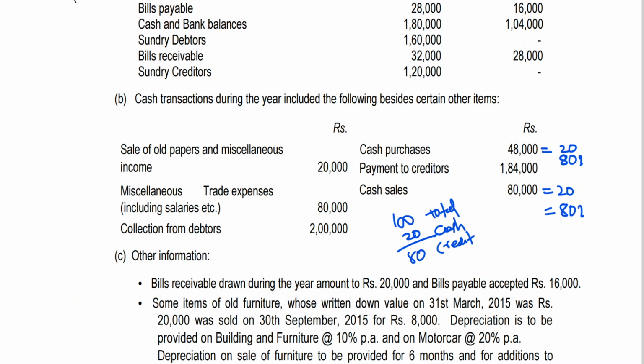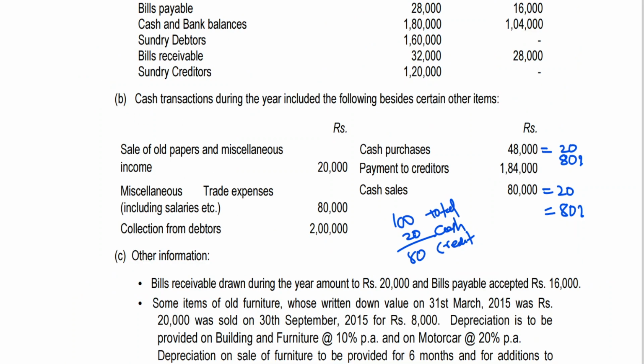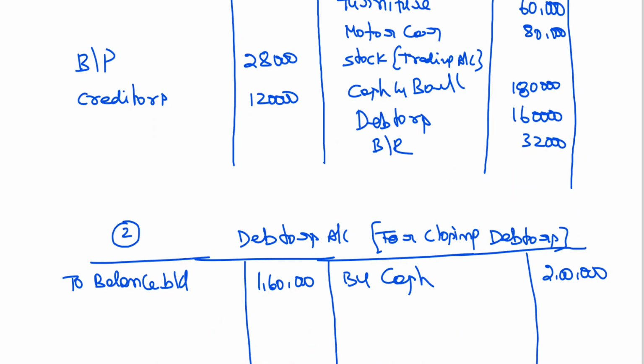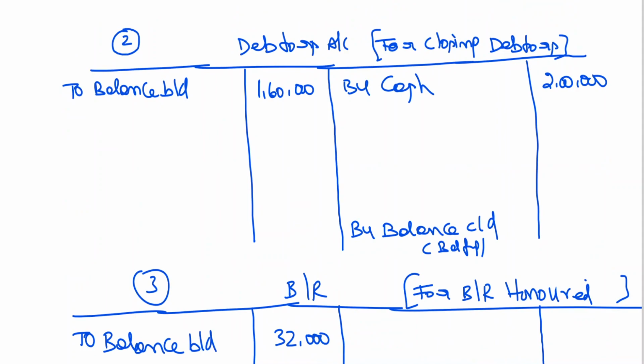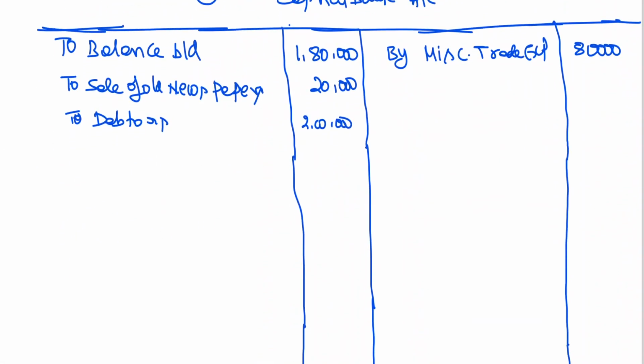Now next one, cash purchases 48,000. Cash purchases 48,000. Cash book. My purchase is 48,000 rupees.